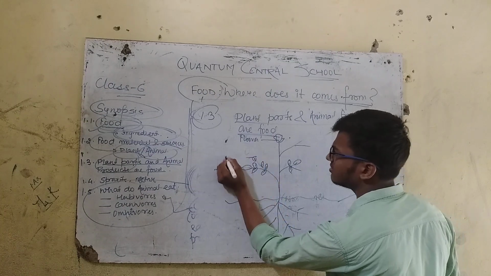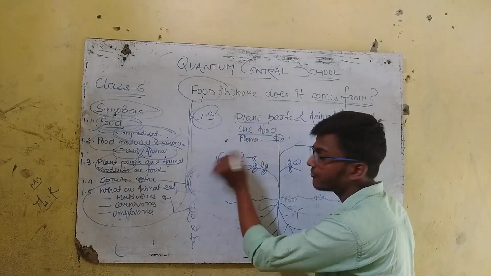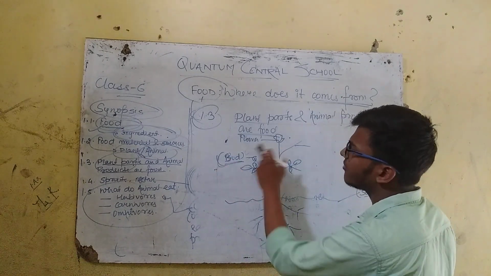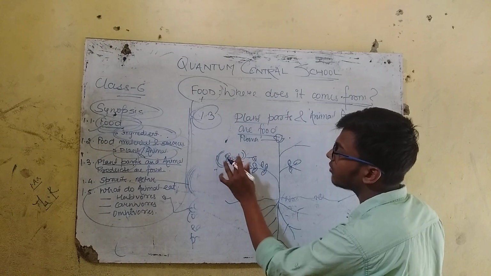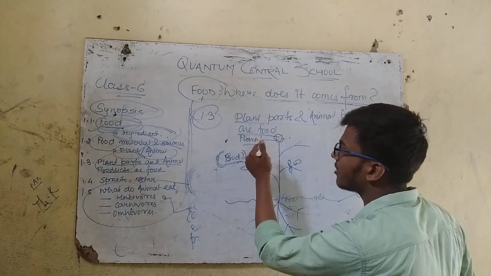And this is bud, not that bud, it is a different bud. What you call it in Hindi, the flower forms from the bud only. At first it forms bud, then it forms flower.